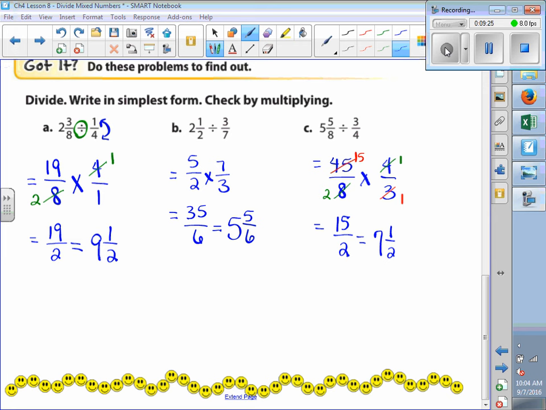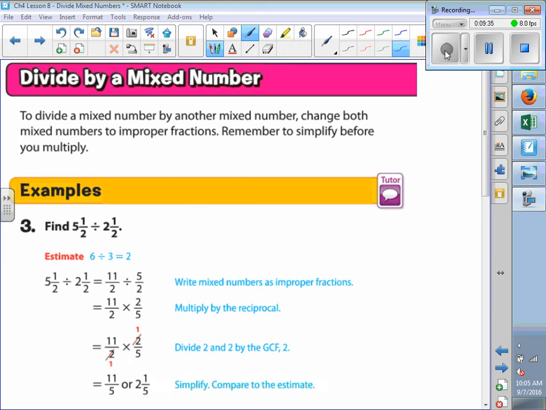On letter C, don't forget, you should simplify before you multiply so we can bring our numbers smaller, right? To divide a mixed number by another mixed number, change both mixed numbers to improper fractions. Then, remember to simplify before you multiply. Same thing. The only thing is now we have 2 mixed numbers. Which one am I going to flip? The second. Very good.